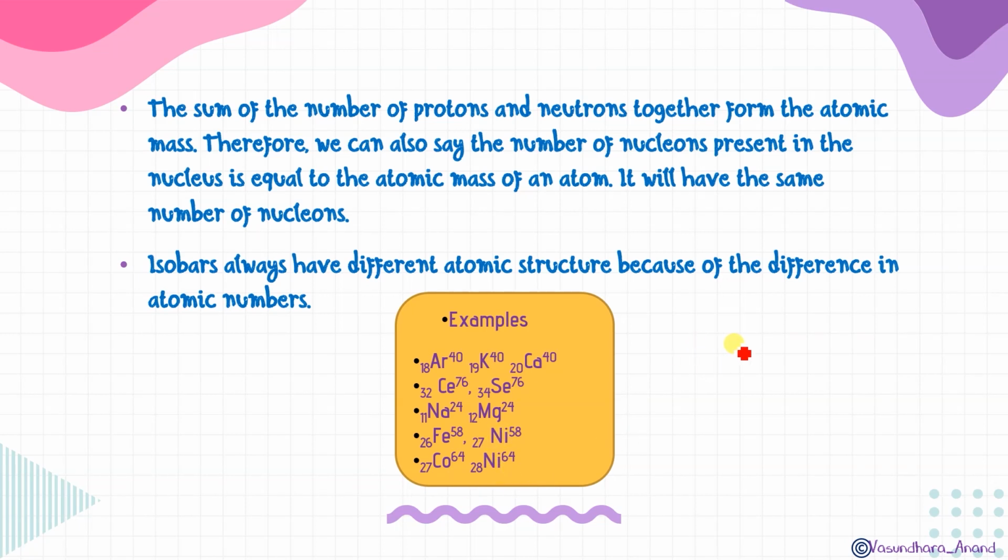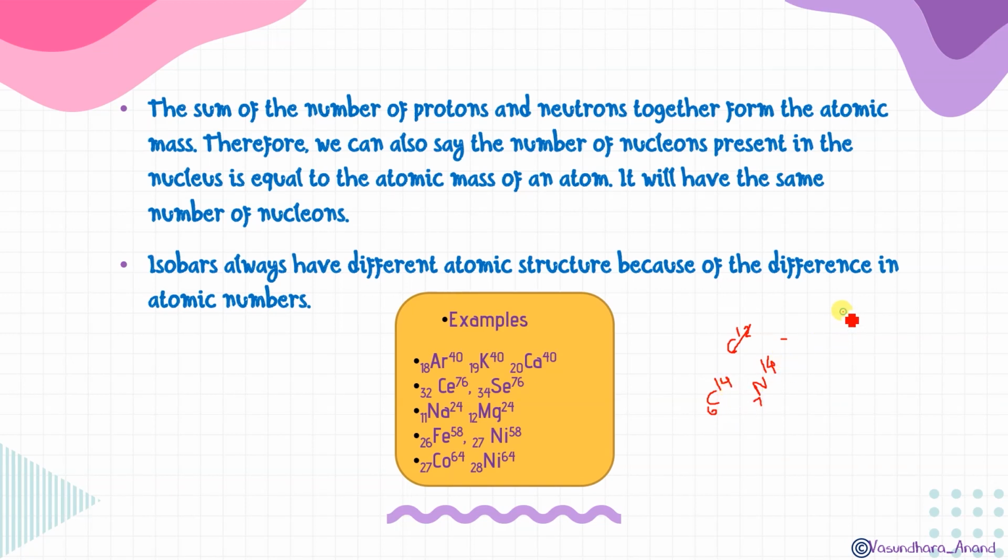One thing you can say is carbon, which is very common: carbon 12, carbon 13, and carbon 14 will be the isotopes. Let me write here, carbon 14 and nitrogen 14. They will also be isobars. Here the atomic number is 6, while nitrogen's atomic number will be 7. So the atomic number is different, but the atomic mass is the same.